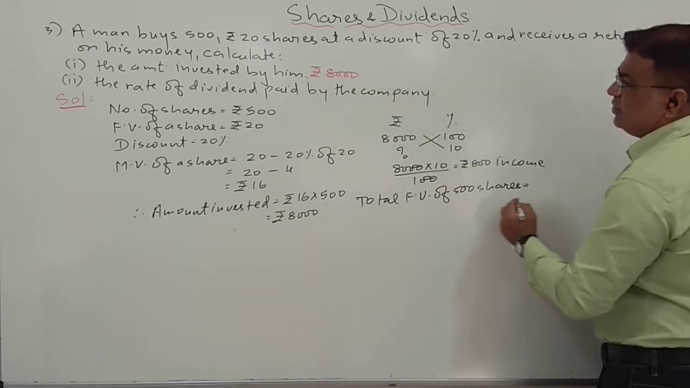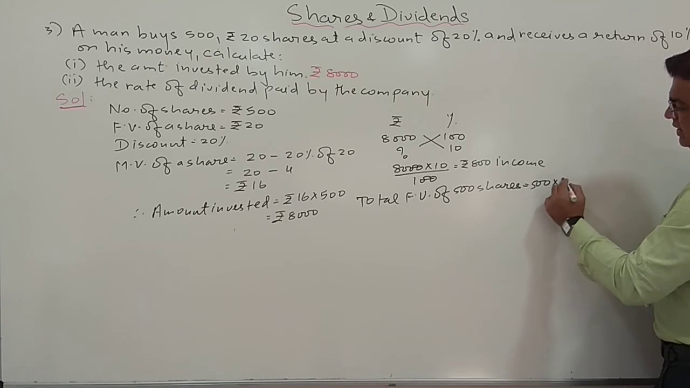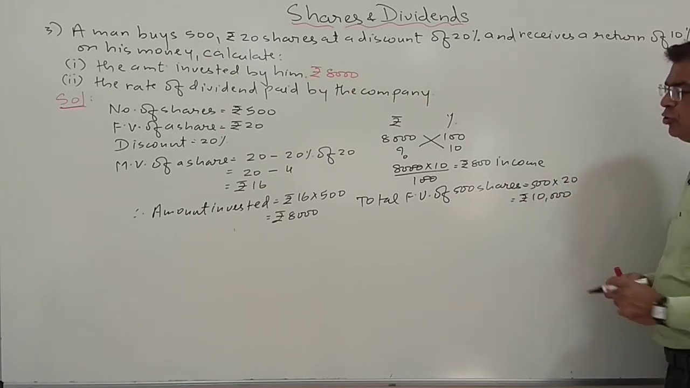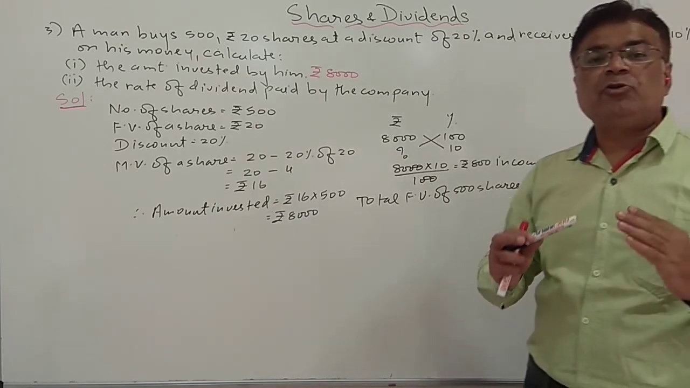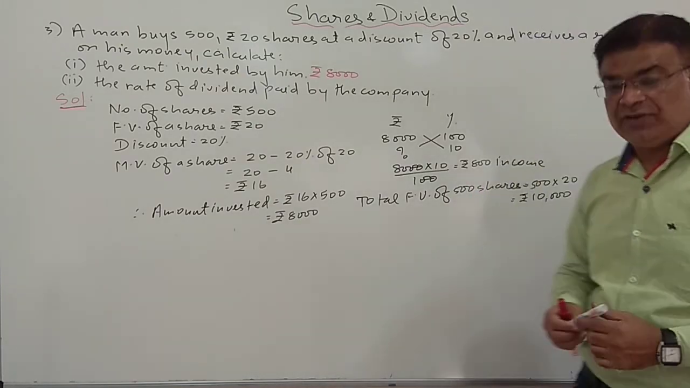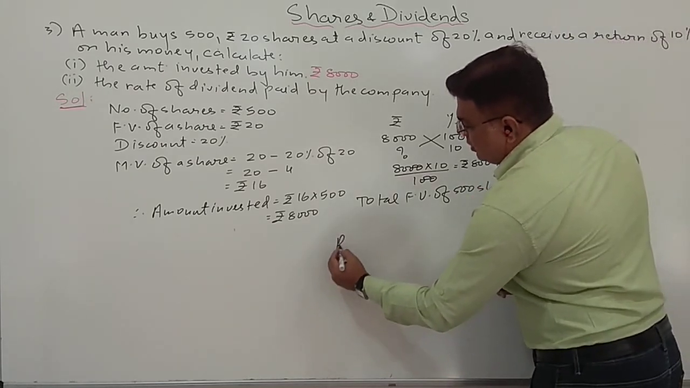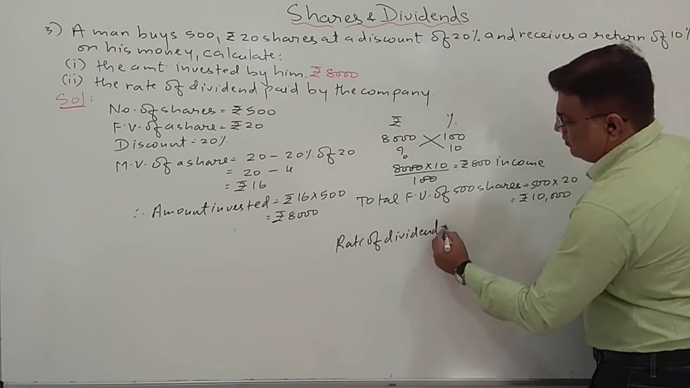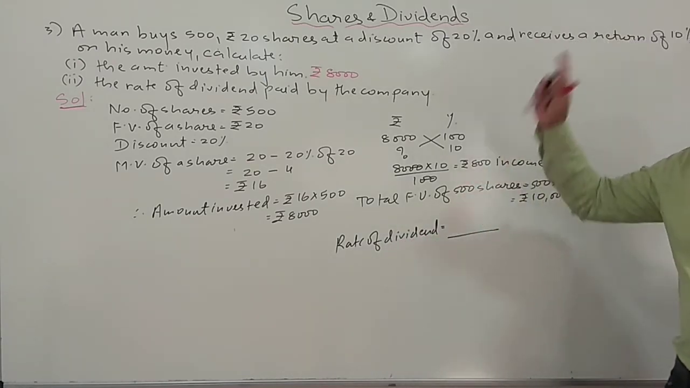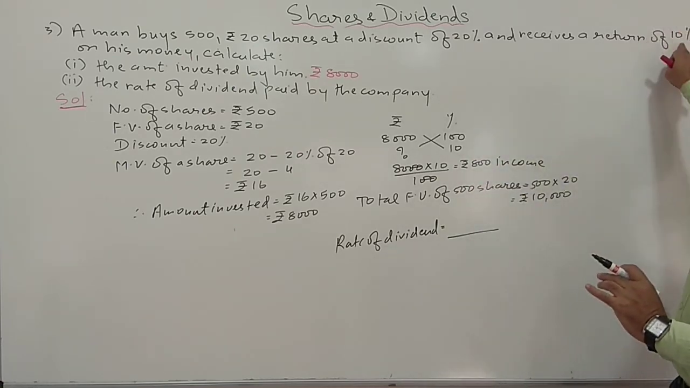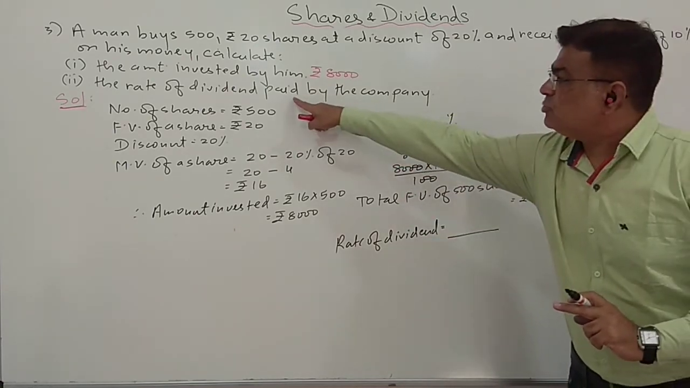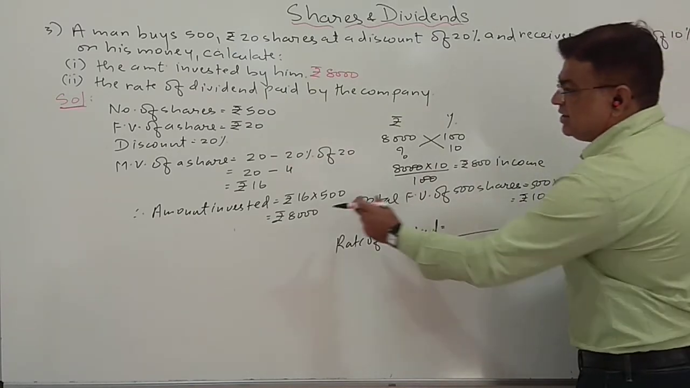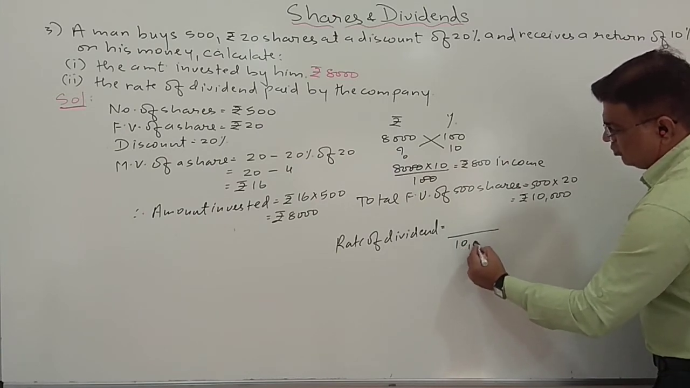So the total face value will be 500 into 20. So it will be 10,000 rupees. Now, dividend, as I told you, is always calculated on the face value. So, the rate of dividend. Sorry, by mistake I calculated the rate of return, but the rate of return is already given to you. So what is the total face value for my shares? It is 10,000 rupees.